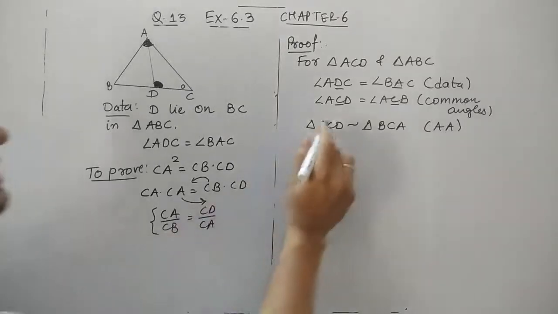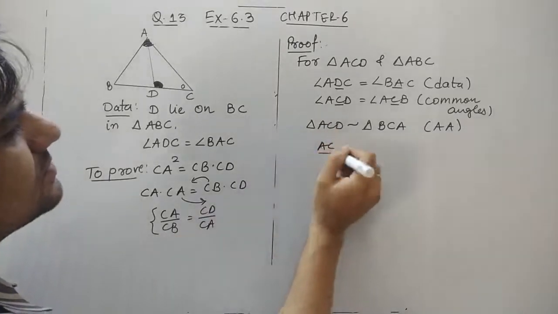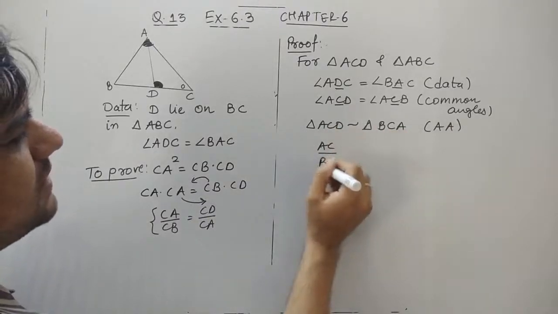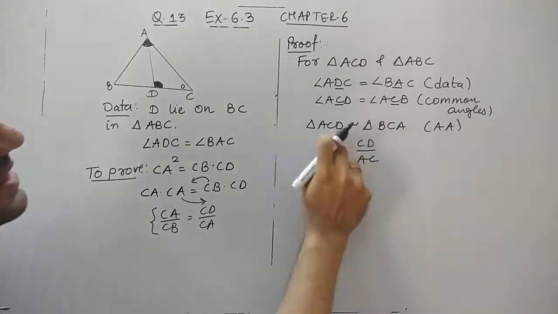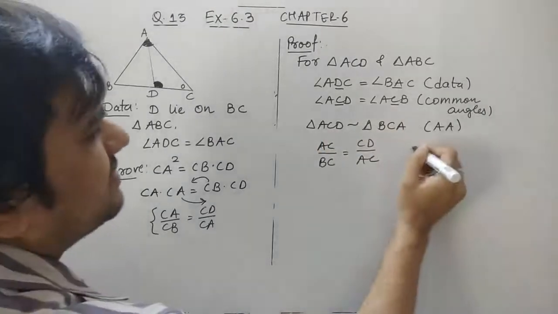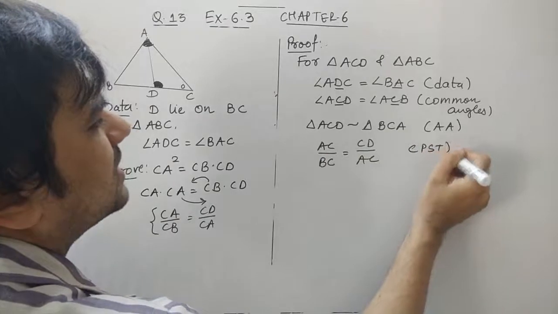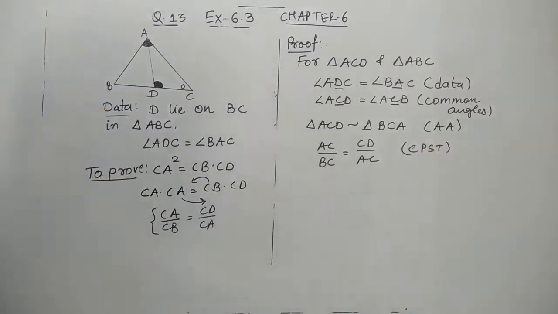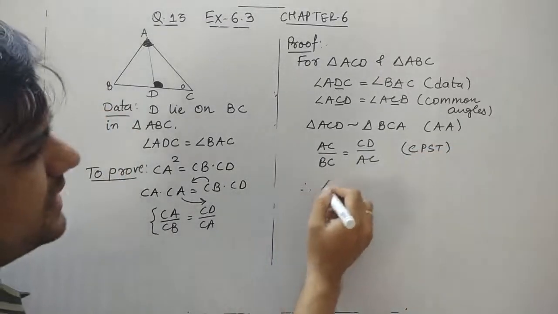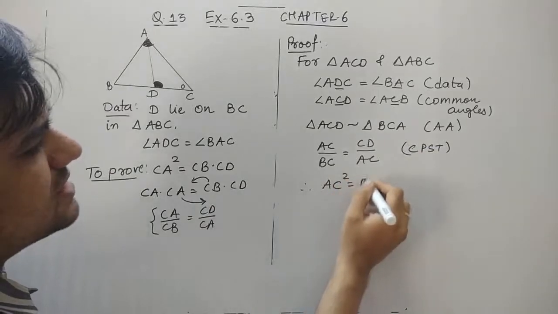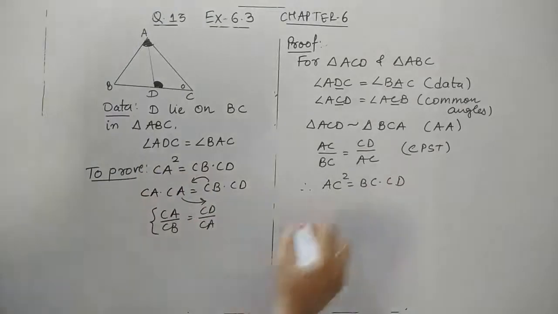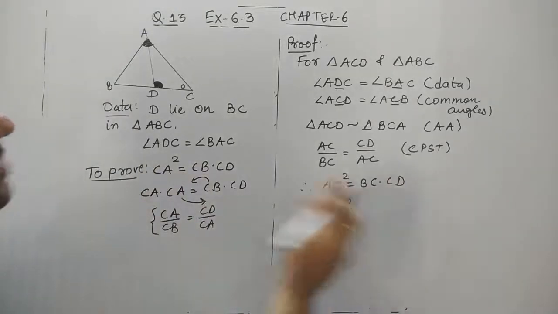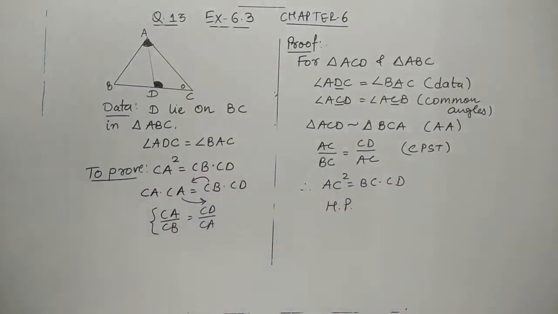तो बताएंगे. If I take AC, so AC corresponds with BC and CD corresponds with AC. From where we have written corresponding parts of similar triangle, CPST. Now if I'll go for the cross multiplication, that AC square is BC into CD. This is what exactly we require to prove. So at the first time when we see the question, what we have to prove, it looks difficult, but the